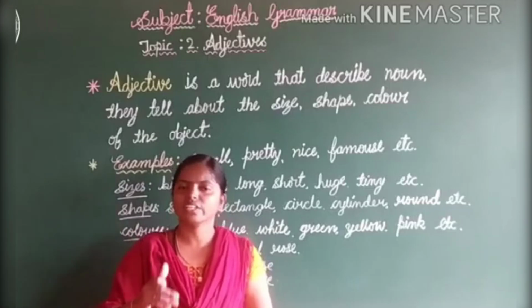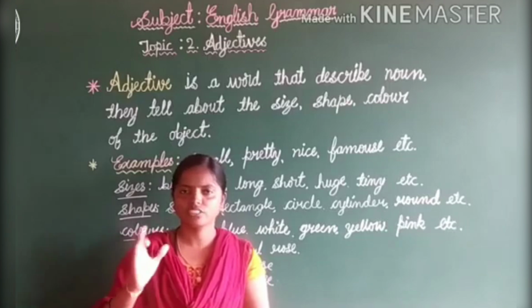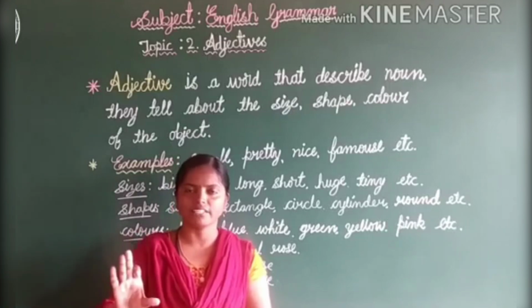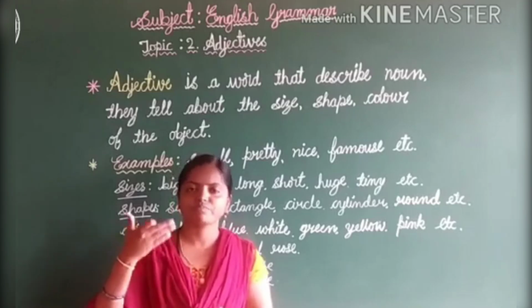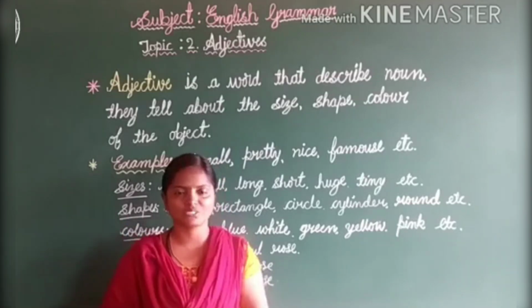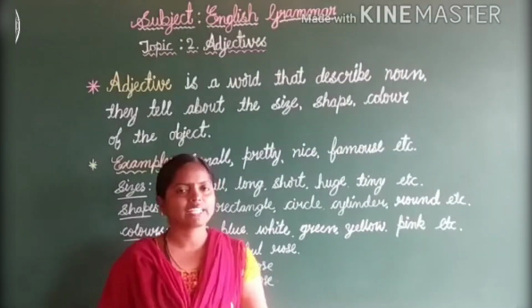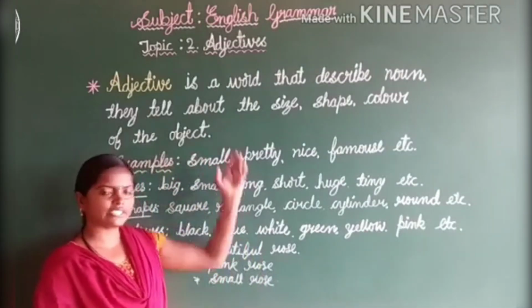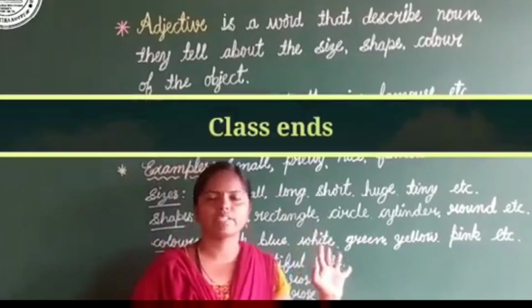Just ask the questions. Then you get answers, right? You already know that thing. That is a pen. How does it look? Just ask the questions: shape, color and size. Then you get adjectives. Are you understanding now? So practice all these adjectives, the definition of adjectives, examples of adjectives, okay, and you can practice on it.